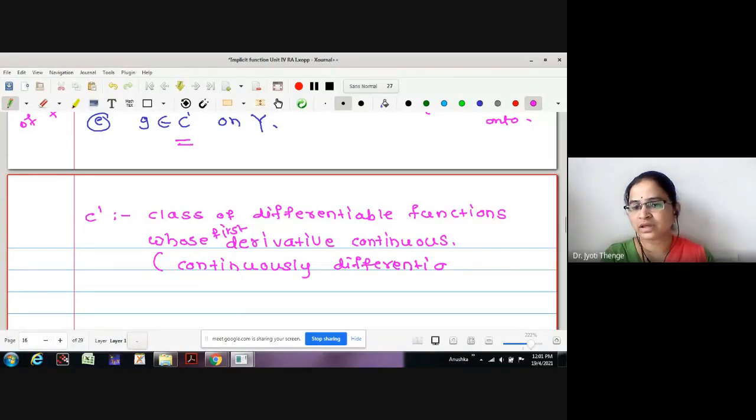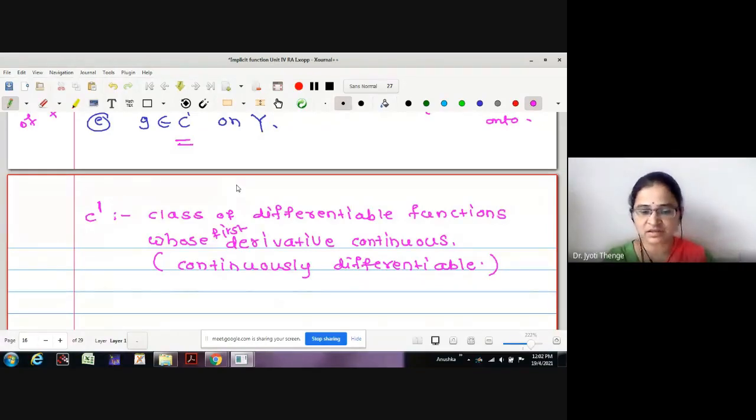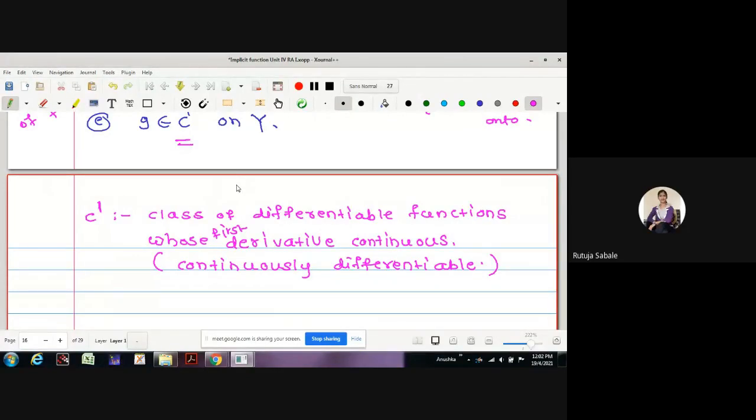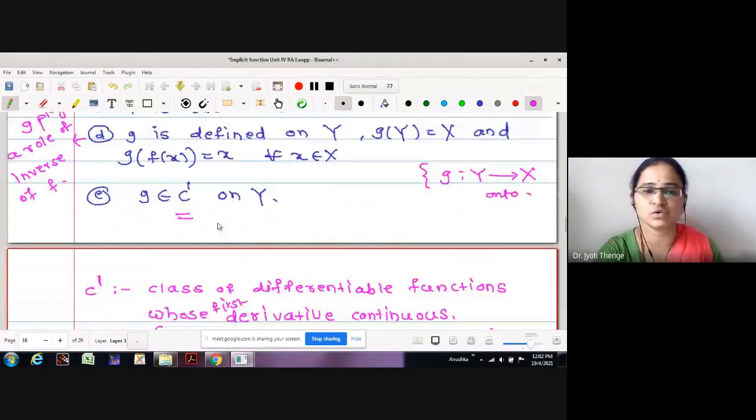If the class is of differentiable functions whose derivative is continuous, then what about the nature of the function? Whether the function itself is continuous or not? Yes, because every differentiable function is continuous, that we have proved already. In case of one variable also and in case of multivariable also, we have proved that differentiation gives us continuity. Therefore, this is a continuous function whose first derivative is also continuous.